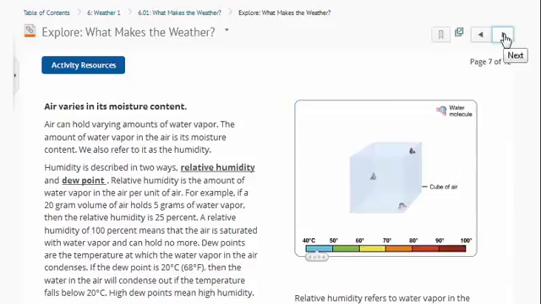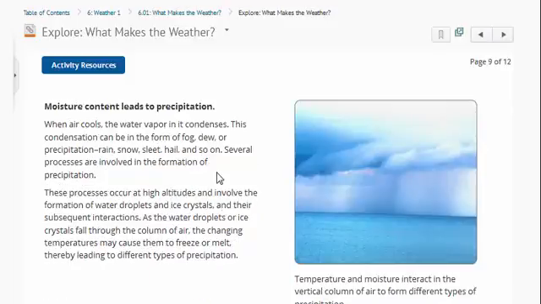The amount of moisture in the air can vary as well. You know this from living in Michigan. You can have a moist day or a dry day. And two terms to know are relative humidity and dew point to describe this. Moisture leads to precipitation. If you get a lot of moisture, it will fall as rain or snow.